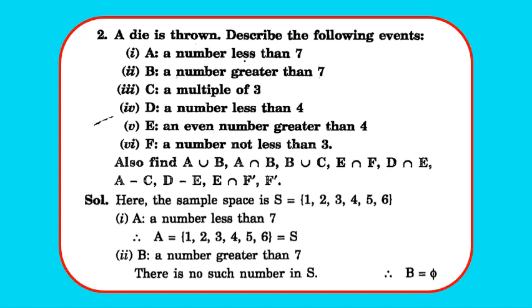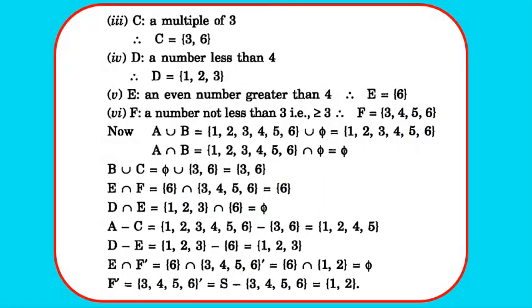So on throwing a die, the sample space is S equals 1, 2, 3, 4, 5, 6. Now first, A is a number less than 7. So A is 1, 2, 3, 4, 5, 6. B, a number greater than 7. So there is no such number, so B will be equal to what? Phi. C is a multiple of 3. So C is 3 and 6. D is a number less than 4. So 1, 2, 3. E is an even number greater than 4, that is 6. F is a number not less than 3, that is 3, 4, 5, 6. So we have the sets A, B, C, D, E, F.